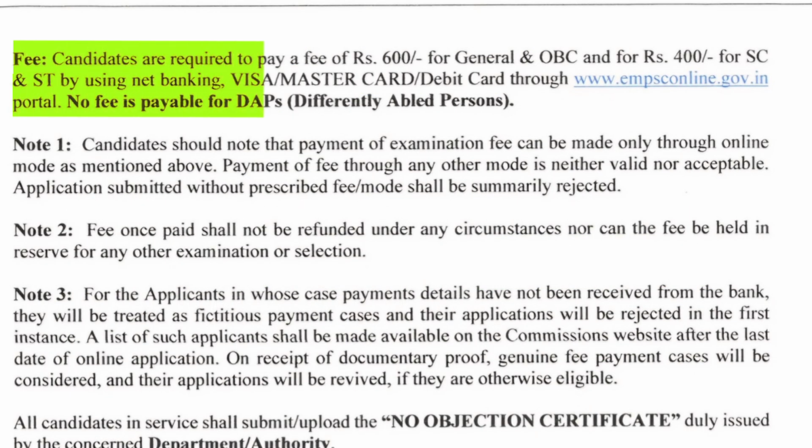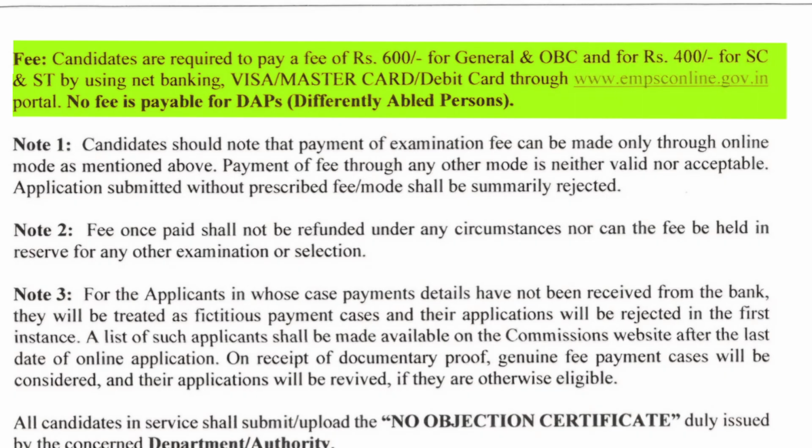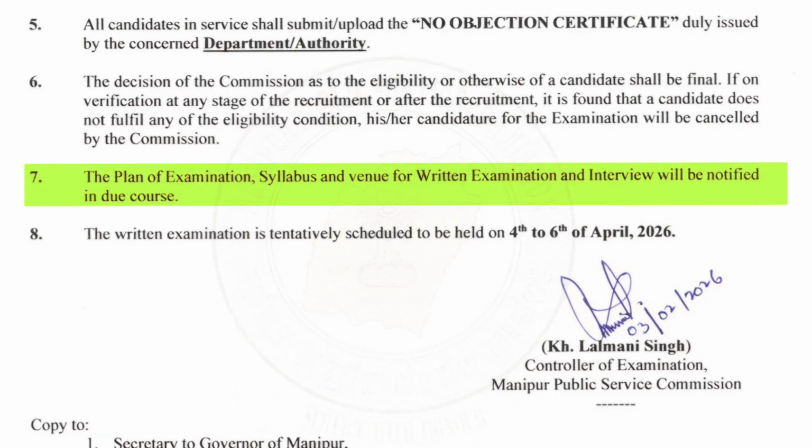Now for the application fees. Candidate will have to pay an amount of rupees 600, which is for general and OBC candidate. And the rest other category, for example like SC and ST, they will have to pay an amount of 400 rupees. And also fee is exempted for differently abled person. Candidates can pay by using net banking, Visa, MasterCard, and debit card through their official website, that is www.empsconline.gov.in.